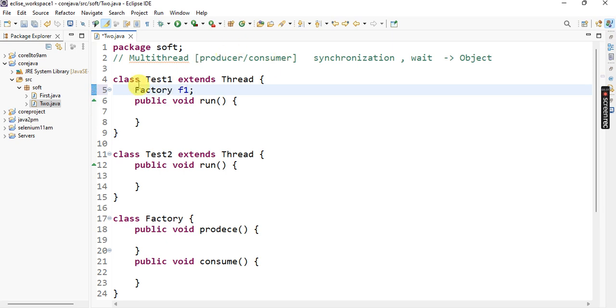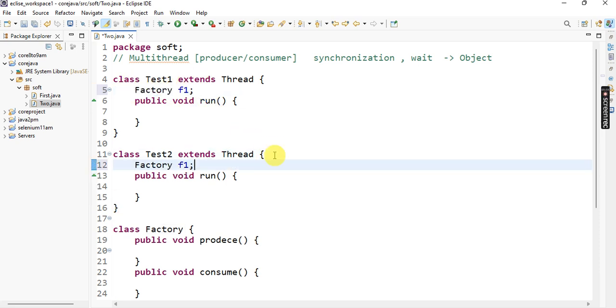Instance is there. Same as here also I define instance, but we can't call with this reference because this is the object reference. With this reference we can't call. So an instance of the factory class must be available. Only if the factory class instance is available is it possible, because by default this reference contains a null value.